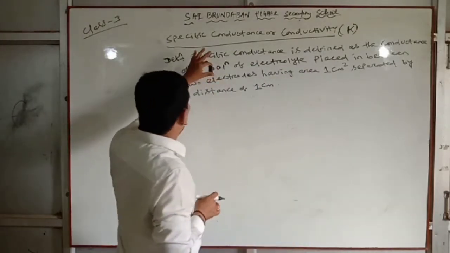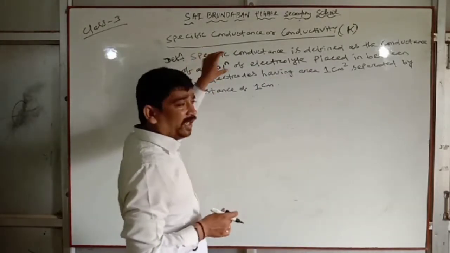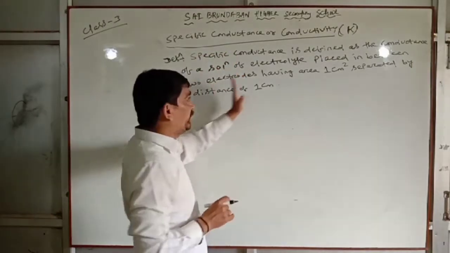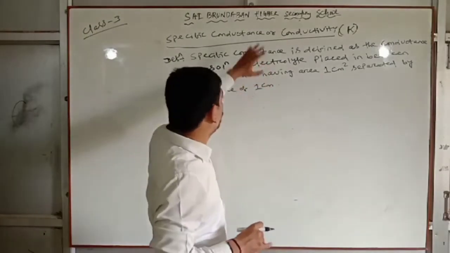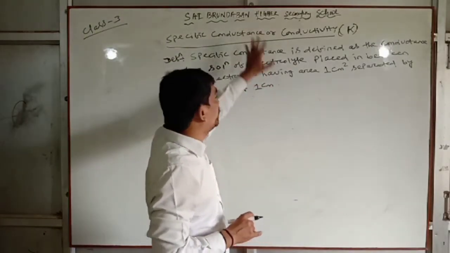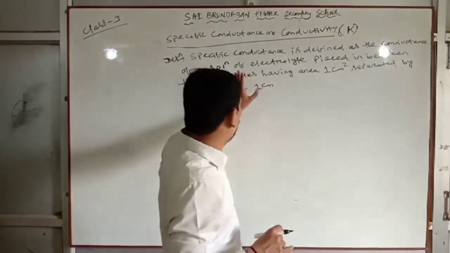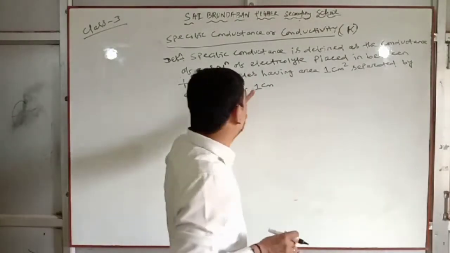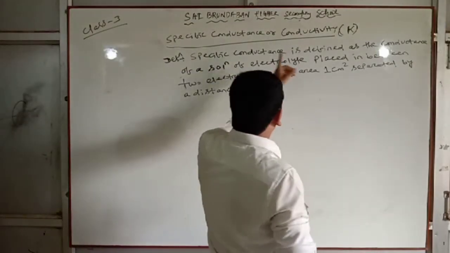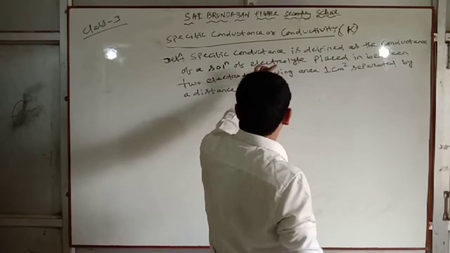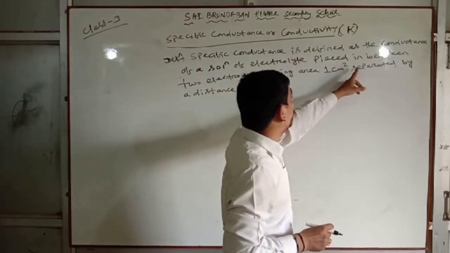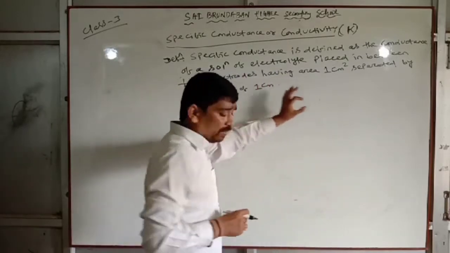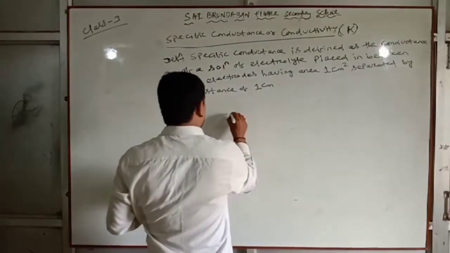Look at this, a very important definition. This is the authentic definition. You must write this definition, rather than other definitions in the books. This is the exact and most appropriate definition, and easy also. So specific conductance is the conductance of a solution of electrolyte placed in between two electrodes having area 1 centimeter square, separated by a distance of 1 cm. Look at this, I am drawing this diagram.